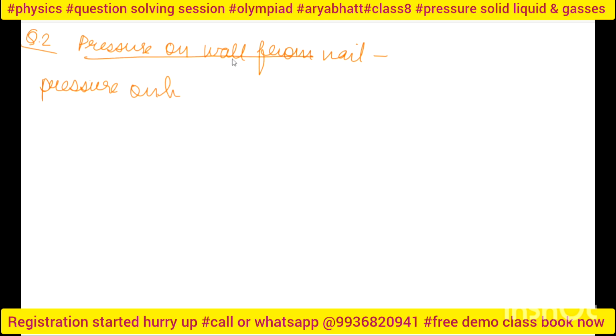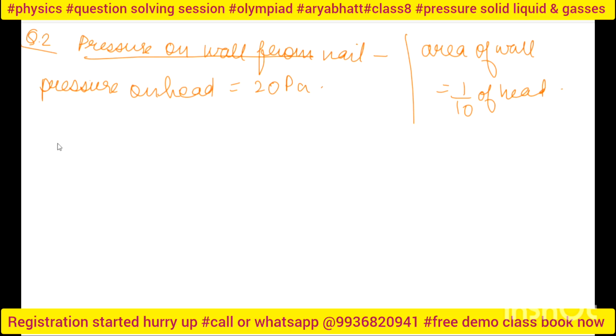The problem is based on this. The pressure on the wall from the nail side, what is the pressure exerted? I have to calculate that only. The pressure on the head is 20 Pascal, it is given. One more thing is given: the area of the wall is 1 by 10 of the head.